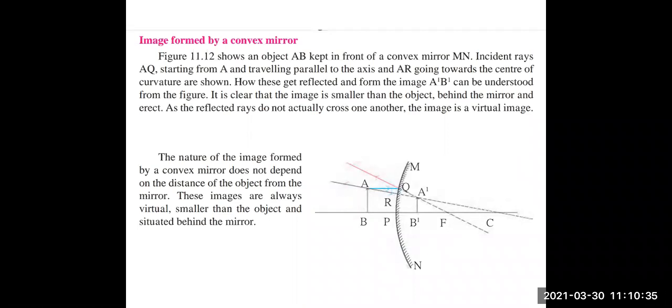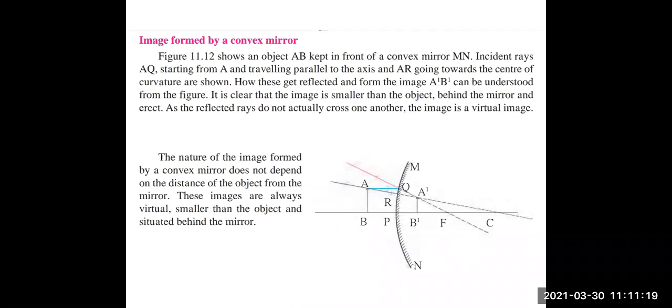How these get reflected to form the image A dash B dash can be understood from this diagram. It is clear that the image is smaller than the object, behind the mirror, and erect. As the reflected rays do not actually cross one another, the image is a virtual image. We extend those two reflected rays so that the image formation takes place, so this kind of image is called a virtual image.